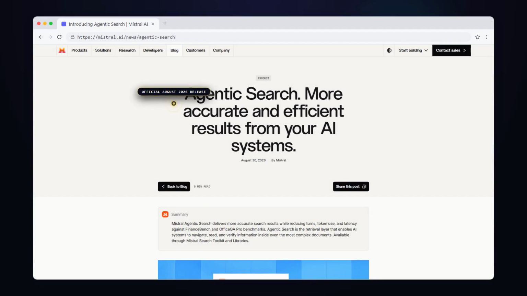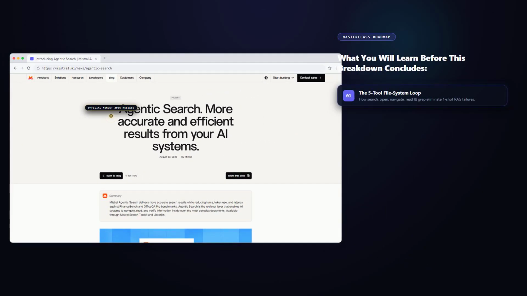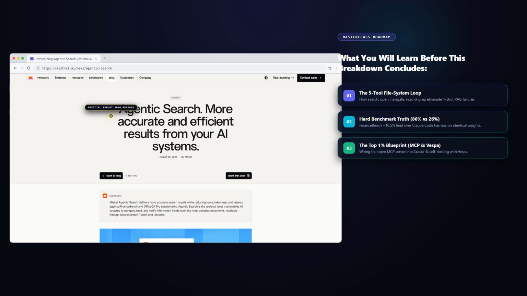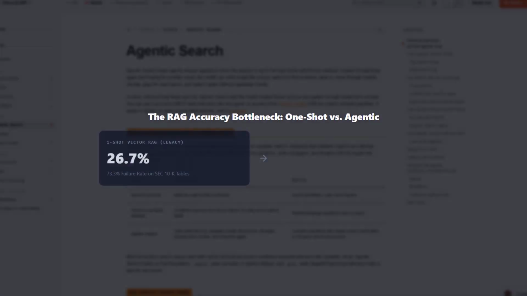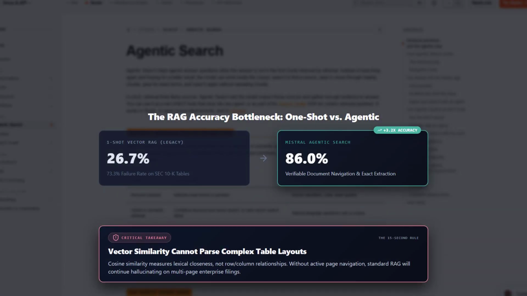Single-shot RAG is officially broken. If your AI agents and production pipelines are still relying on traditional vector embeddings to retrieve answers, you're paying a massive 33% token tax for answers that fail 73% of the time on real-world enterprise data. Today, Mistral AI dropped Agentic Search, a ground-up reimagining of how large language models interact with documents, turning blind semantic retrieval into an active, file system-style exploration loop.